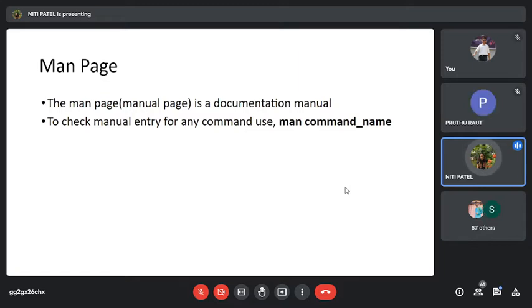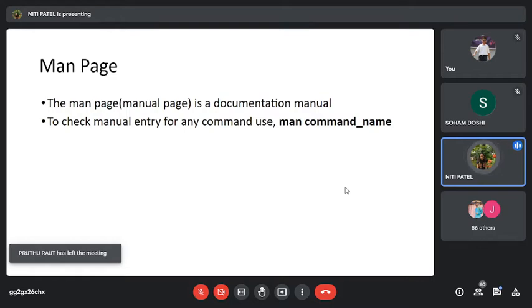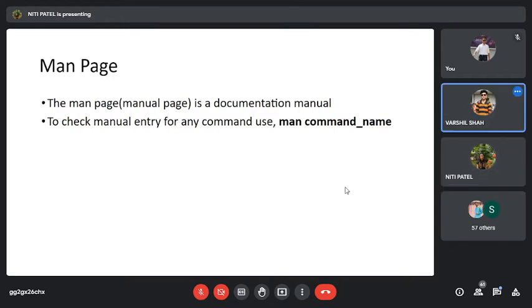Similarly, with software you will not get a manual. You get a help tab or a help command. You go into the help if you do not know what a command is for, or you search in the help tab. Have you seen this? Let it be any software, there will be a help. So you go into that help and search for that particular command. Similarly in Linux also, there is a manual or documentation, and that documentation can be seen with a command called the man page command. To check the manual entry for any command, we make use of man followed by the command name.